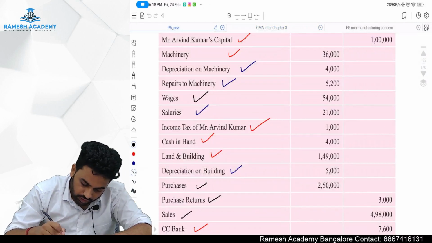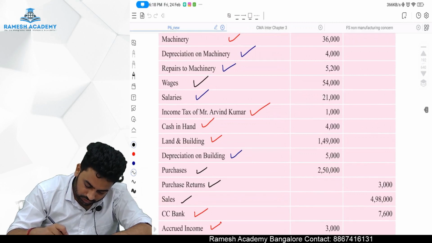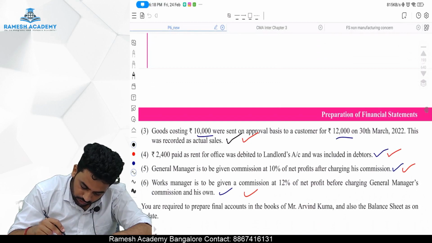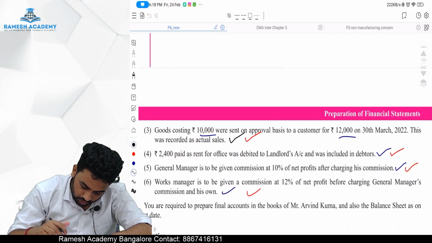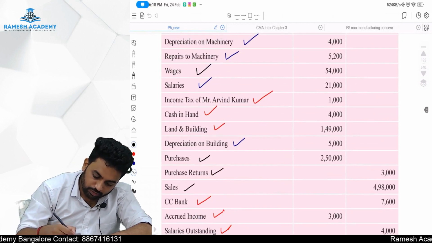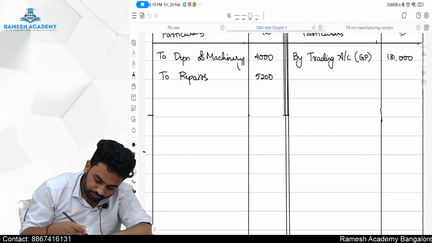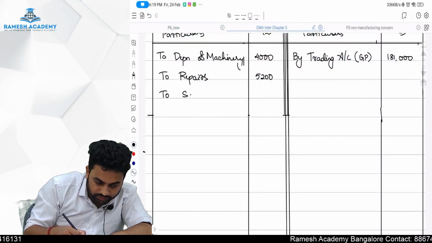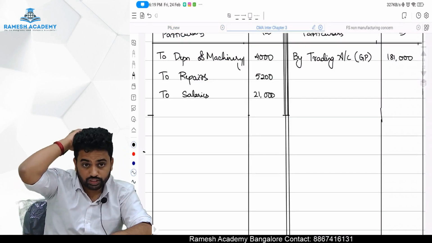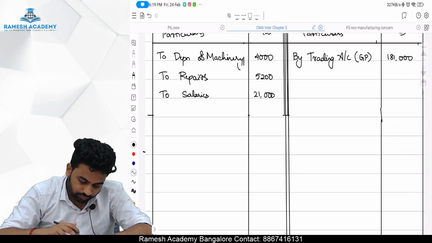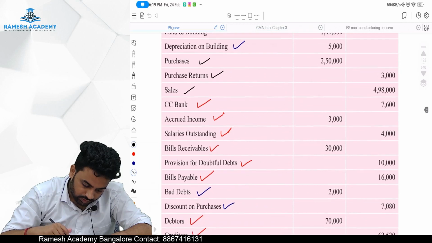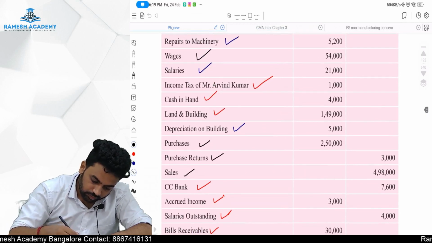So to repairs to machinery, 5,200. Done. Next, wages is done. Salaries is there, 21,000. Is there any adjustment relating to the salaries? No adjustment relating to the salaries. Very rare it is. Usually outstanding will be there. So to salaries 21,000. Okay, fine. Next, sir. Purchases is done. Depreciation on building is there, no?